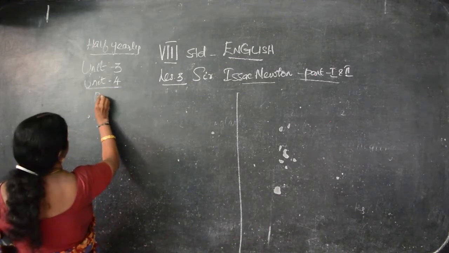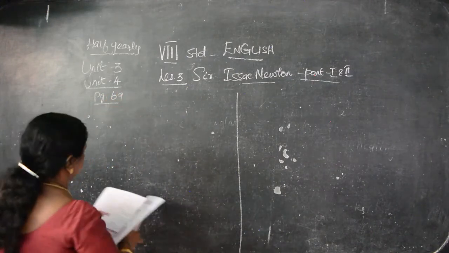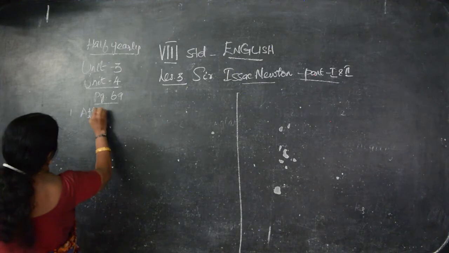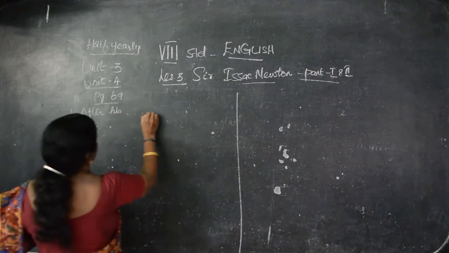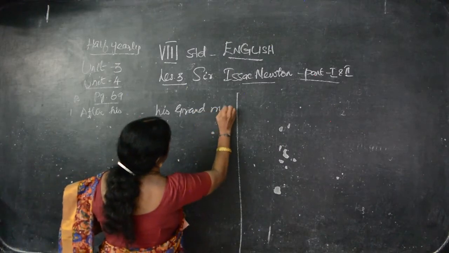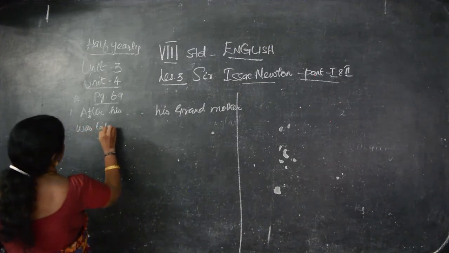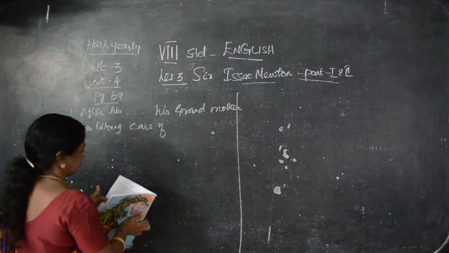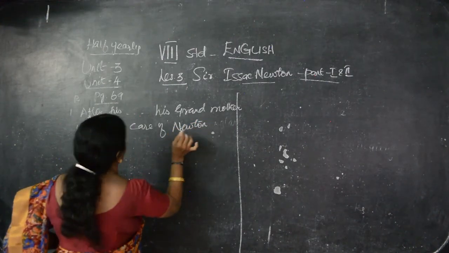Now we are seeing the answers for page number 69. First one, who was taking care of Newton? The answer is, after his father's death, his grandmother was taking care of Newton. Newton is a noun, so you have to write it in caps. N should be a capital letter, full stop.